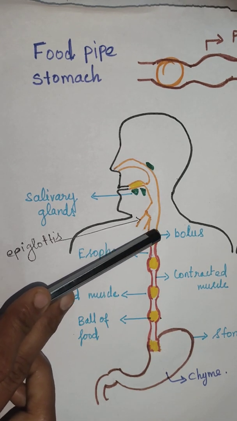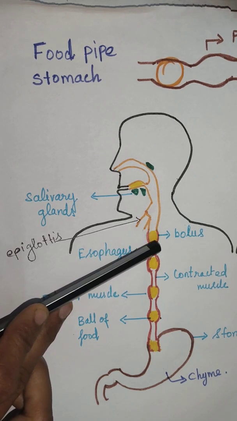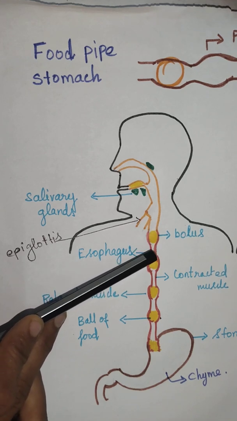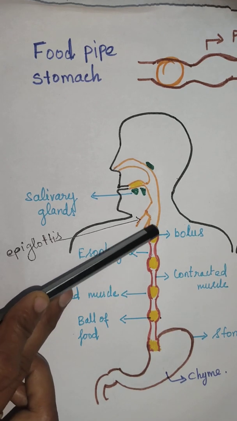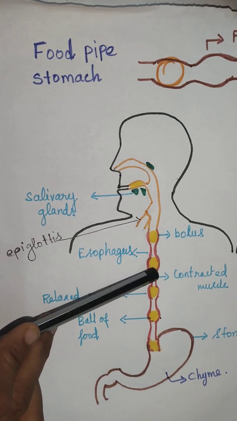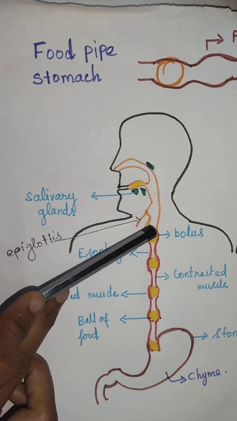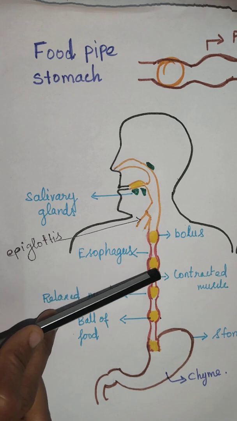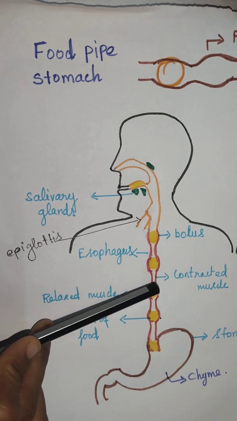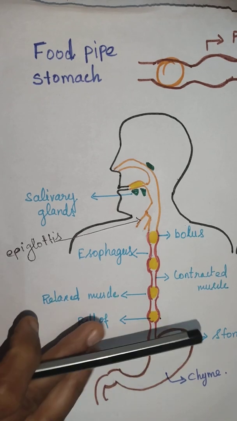Means when the food is passing down, the walls of the food pipe relax. After passing down, the walls of the food pipe contract. That's why the food does not come out after swallowing. After swallowing the food, the walls of the food pipe contract, so the food cannot come out. This is called peristalsis movement. The contraction and relaxation of the walls of the food pipe is called peristalsis movement.